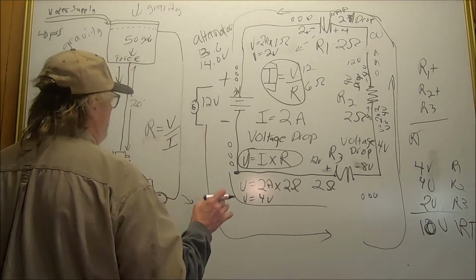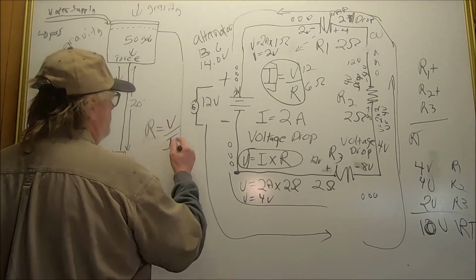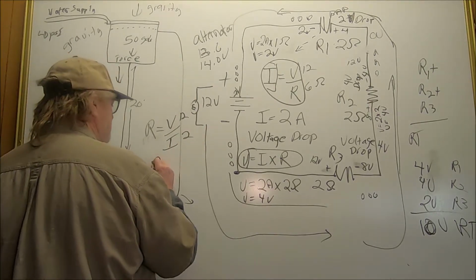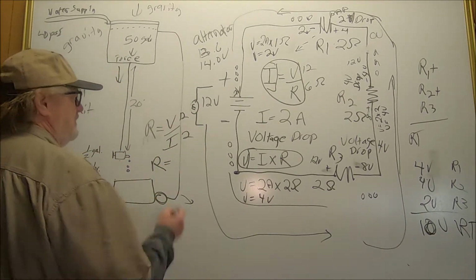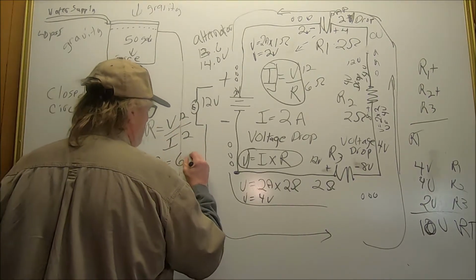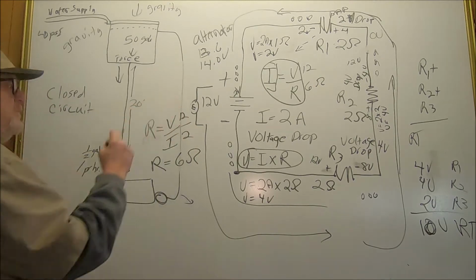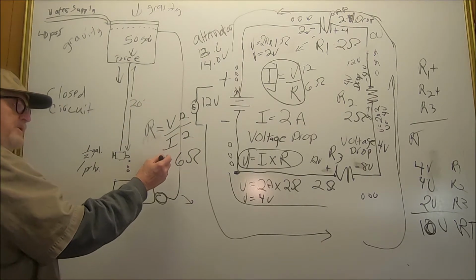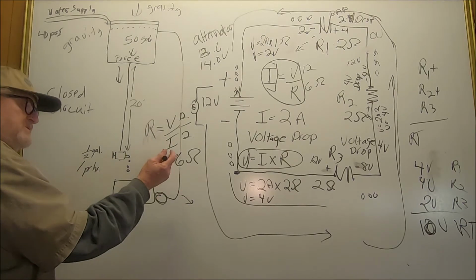So we want to see what our resistance should be. We know we have 12 volts, we know we have 2 amps of current. The resistance across that starter in this equation would be 6 ohms. 12 volts divided by 2 amps of current flowing in the circuit would mean that starter should build up 6 ohms of resistance on just the starter circuit.